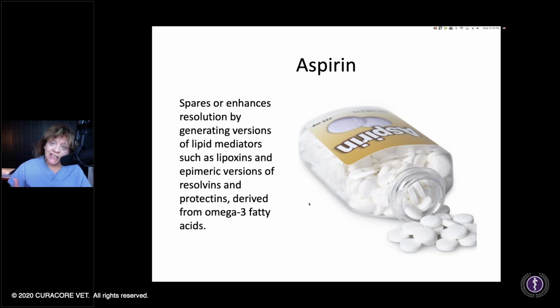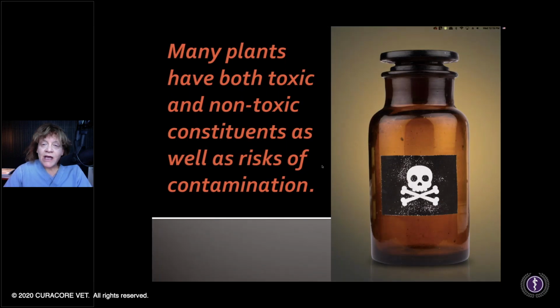Here's another thing originally derived from plants. Aspirin spares or enhances resolution by generating versions of lipid mediators such as lipoxins and epimeric versions of resolvins and protectins. So those resolvins and protectins are really key. Those are derived from your omega-3 fatty acids. So, when we'll be talking about certain anti-inflammatory herbs like boswellia and curcumin, those accentuate the body's ability to resolve the inflammation, and they also have some intrinsic anti-inflammatory properties.